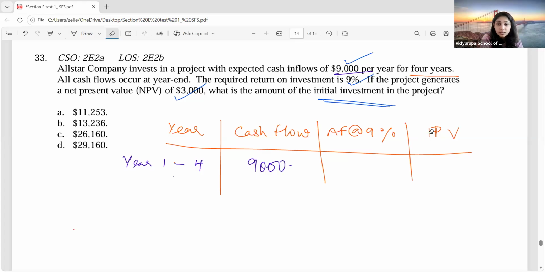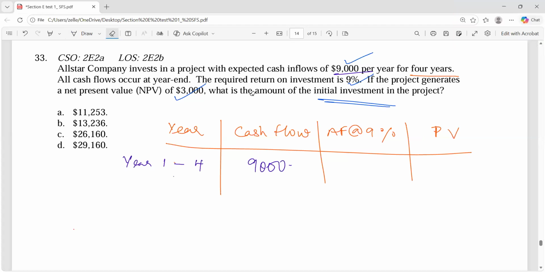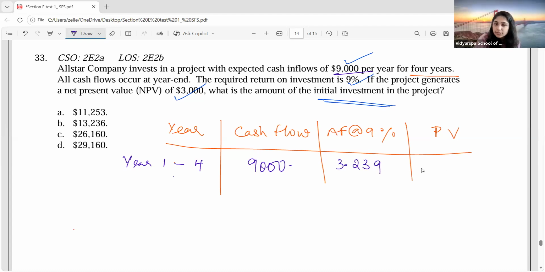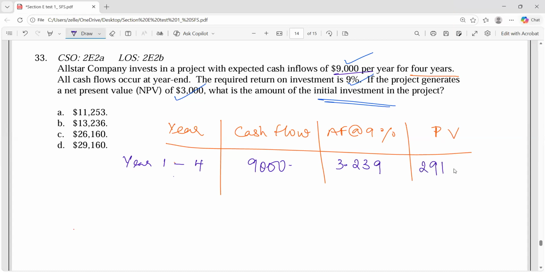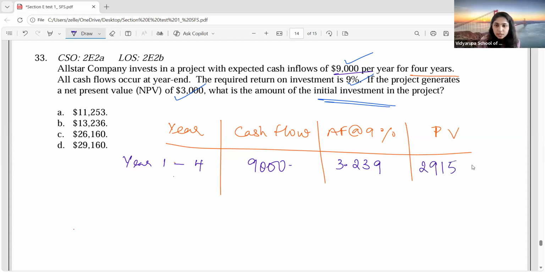What is the annuity factor at 9% for 4 years? 3.239. Correct? So what will be your answer? 29,157, correct?